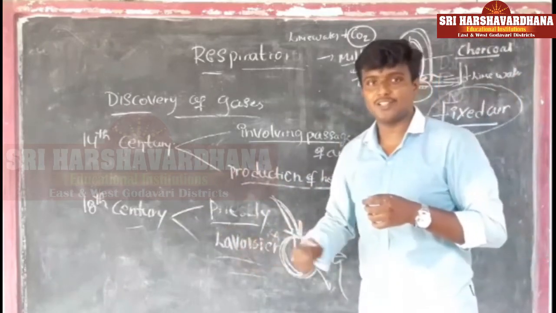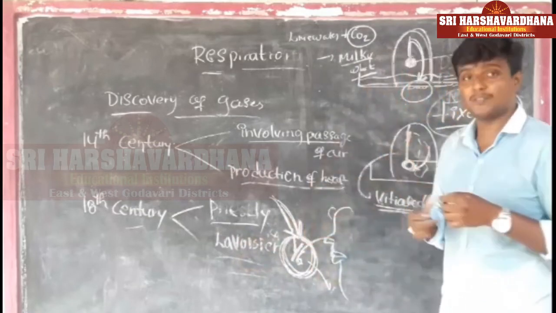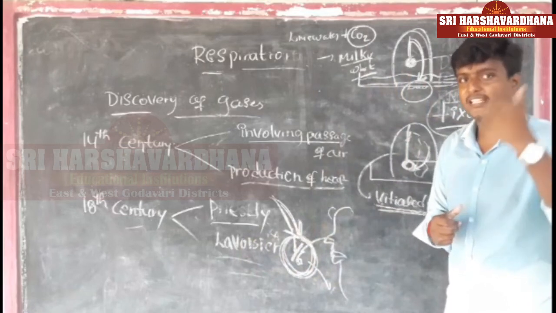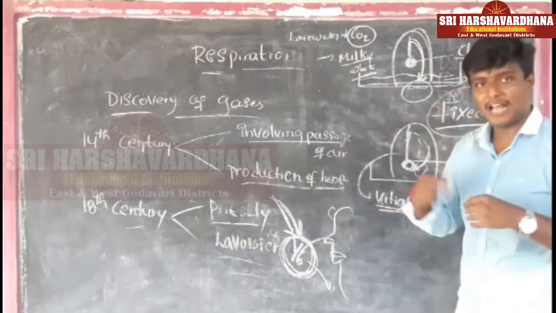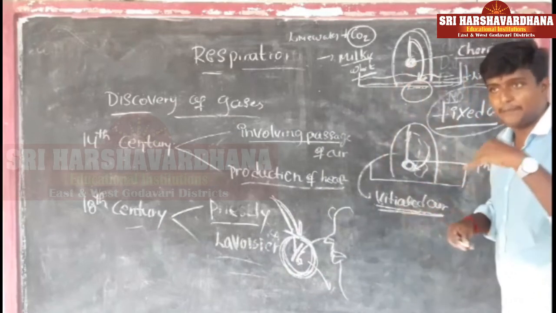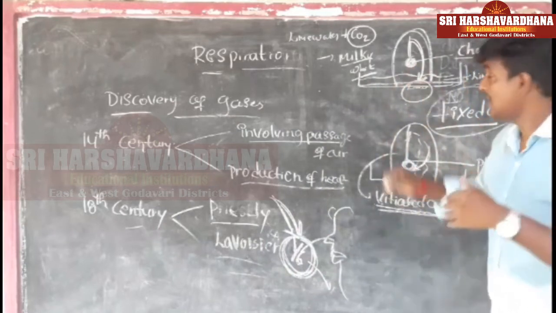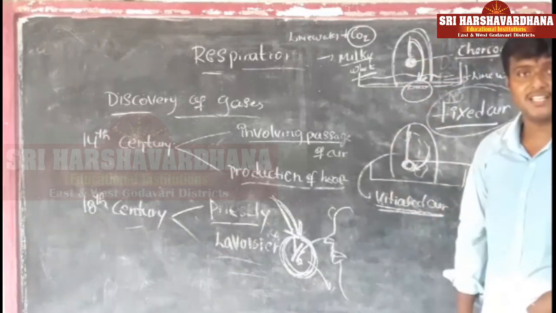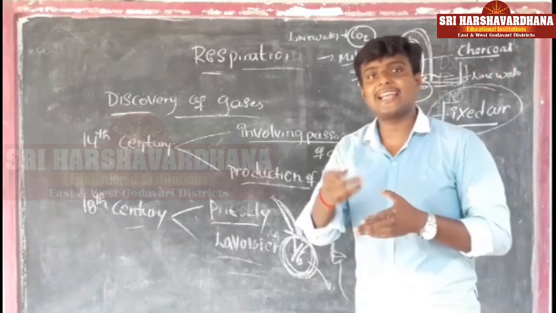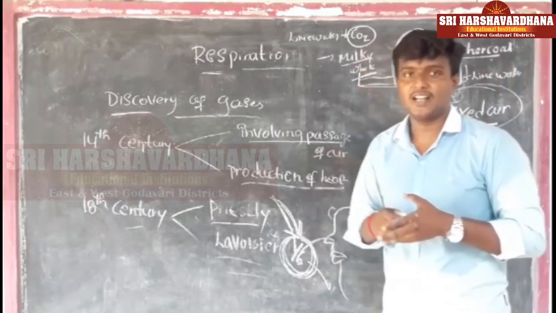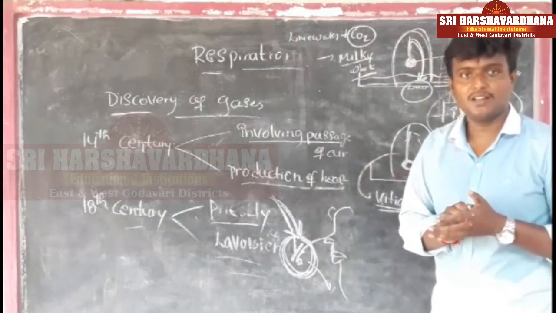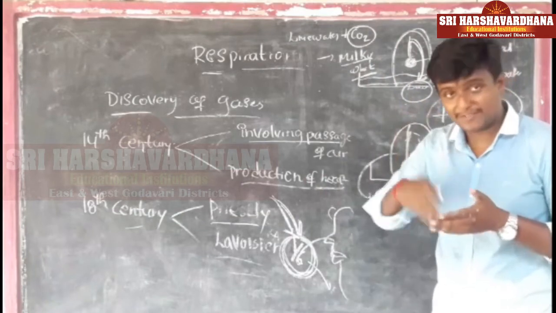After that, Lavoisier, with the help of these experiments, proved that two gases are involved in respiration. One is fixed air, the gas we release to the outside. By the charcoal experiment, anything that was burning liberated some gas. The gas liberated in burning, we call fixed air. That gas only we exhale, I mean we release out.